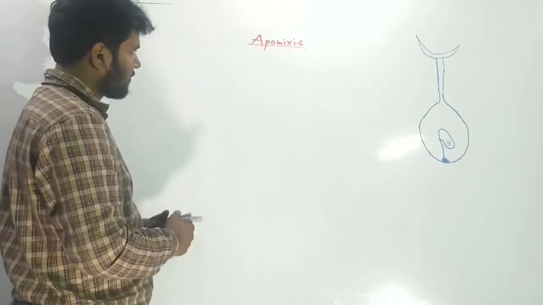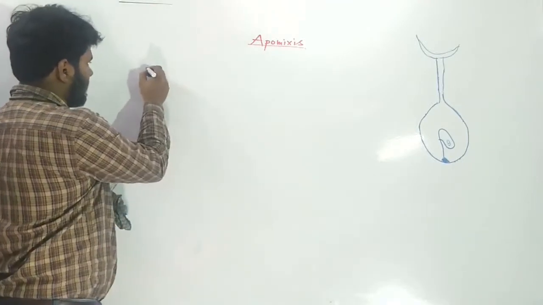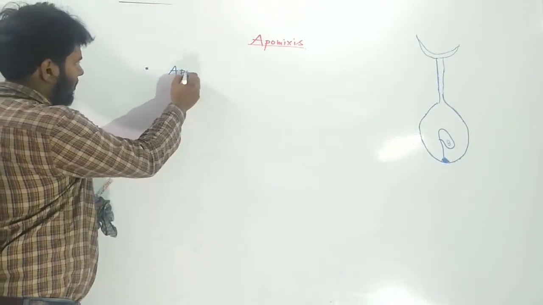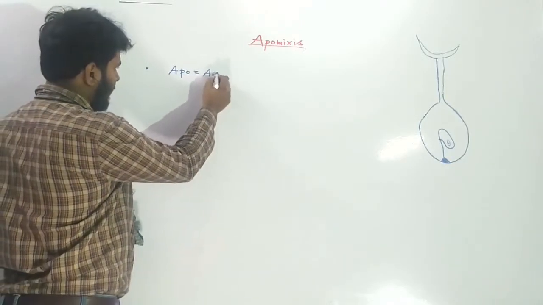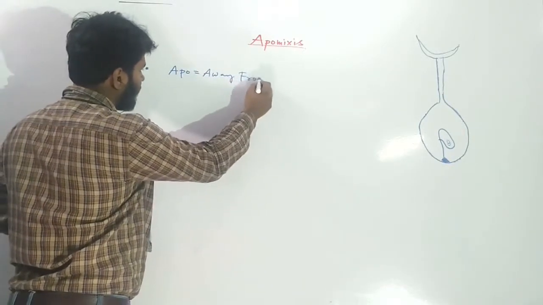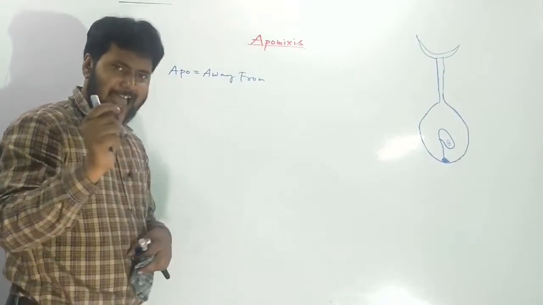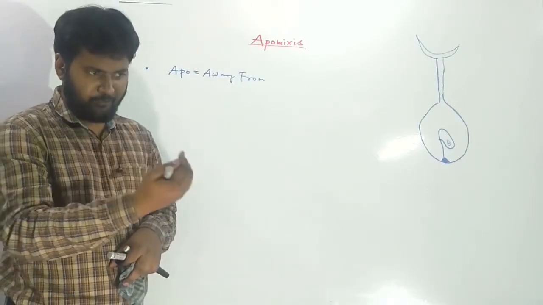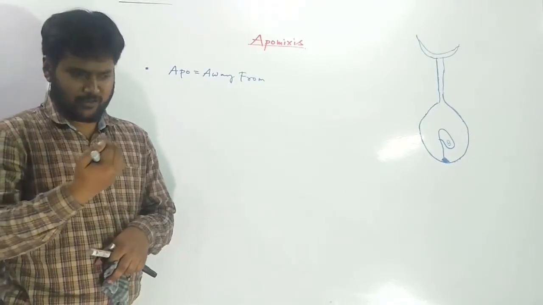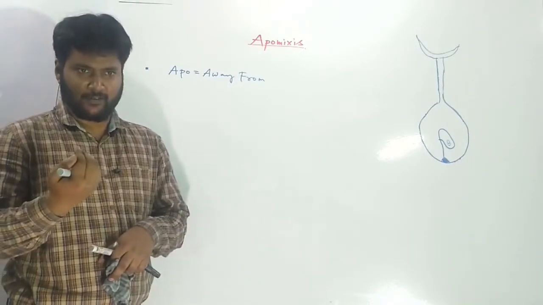Apomixis, let us discuss this. The term apo means away from. What does this apo term sense? It senses away from something, absence of something.